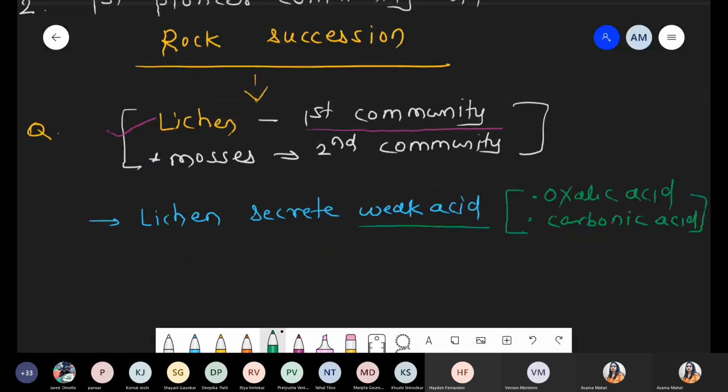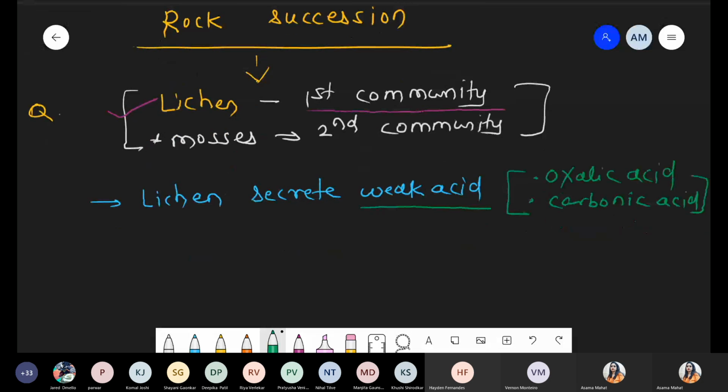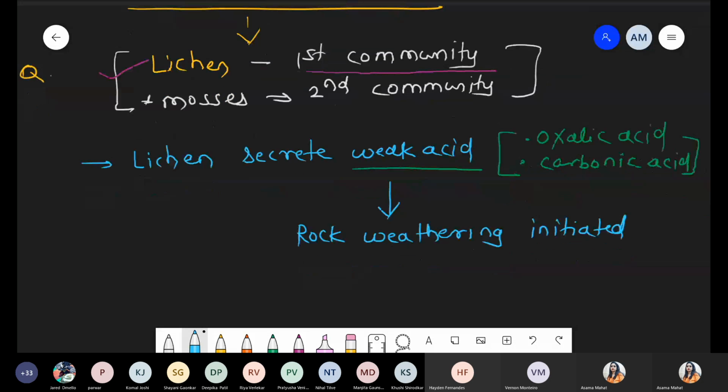Now you know very well, whenever weak acid is secreted, because of that weak acid a process is initiated, that is rock weathering.